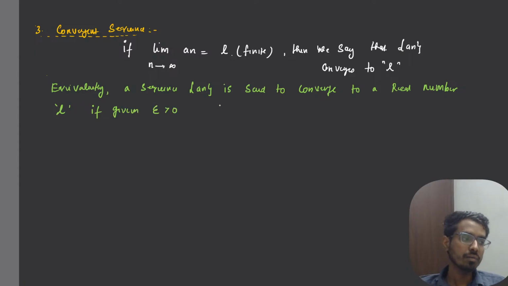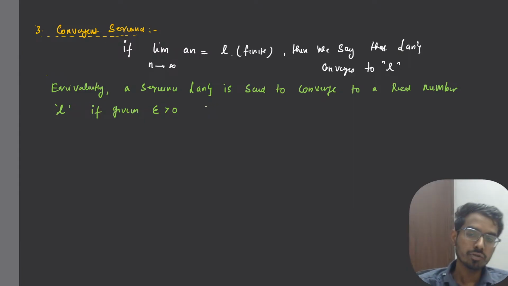So you give me any epsilon that is greater than 0. So you are giving me an epsilon, right?